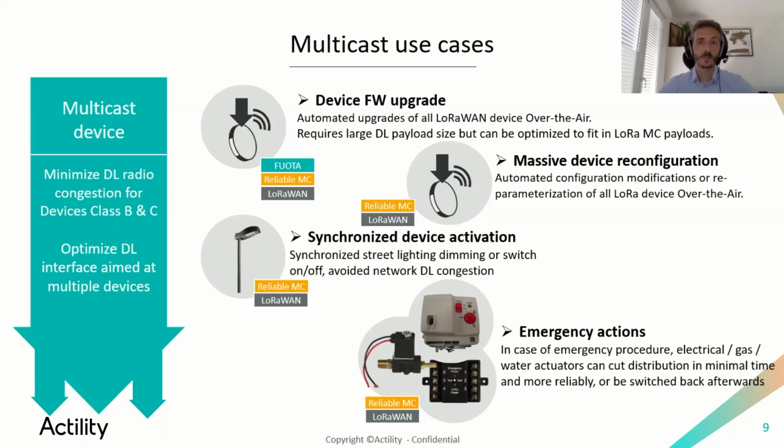And the last use case in this slide is in case of emergency procedure in one area where there could be earthquakes. There could be a procedure to shut down, to cut the distribution of water, gas, and electricity. So to prevent any more accidents in this area. And multicast is perfect for this use case because it will propagate the downlink to all devices in the area without overusing the radio network.